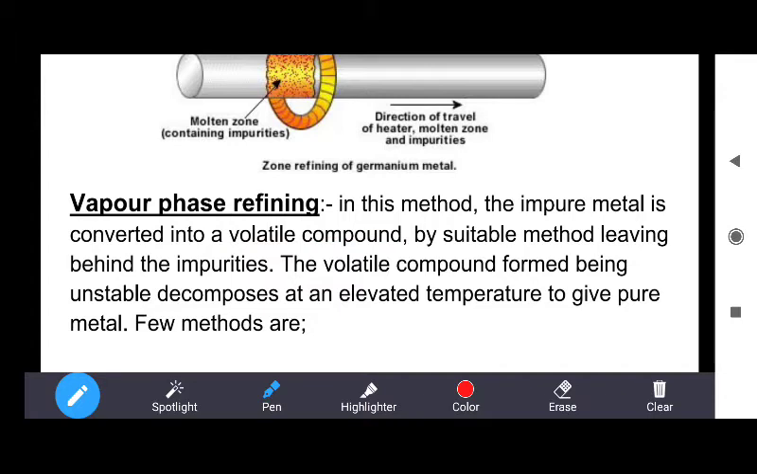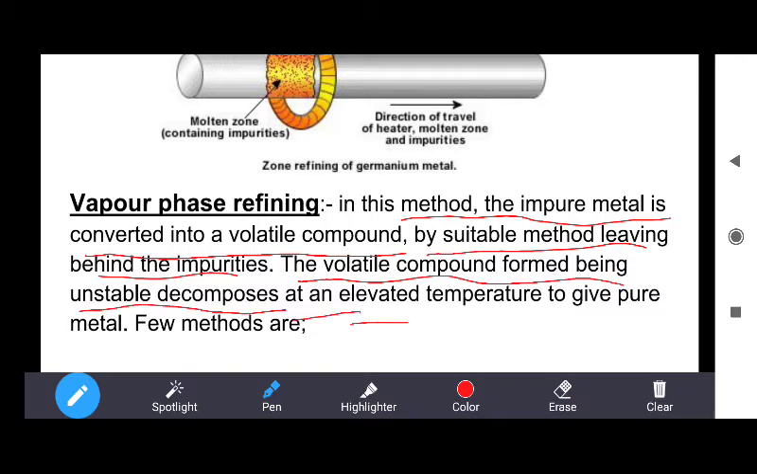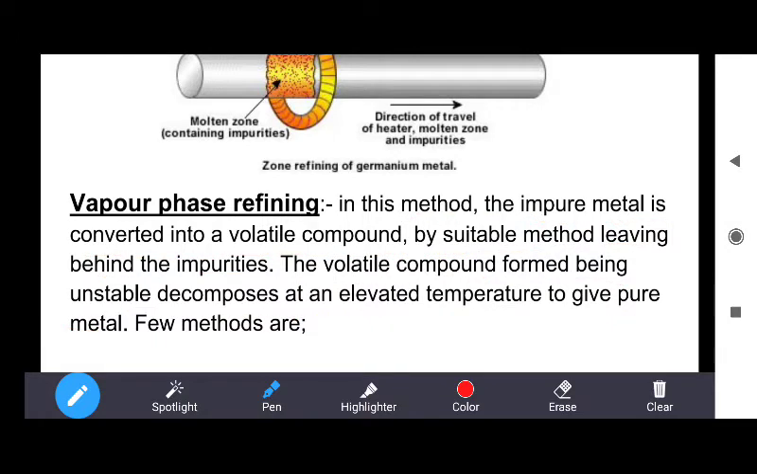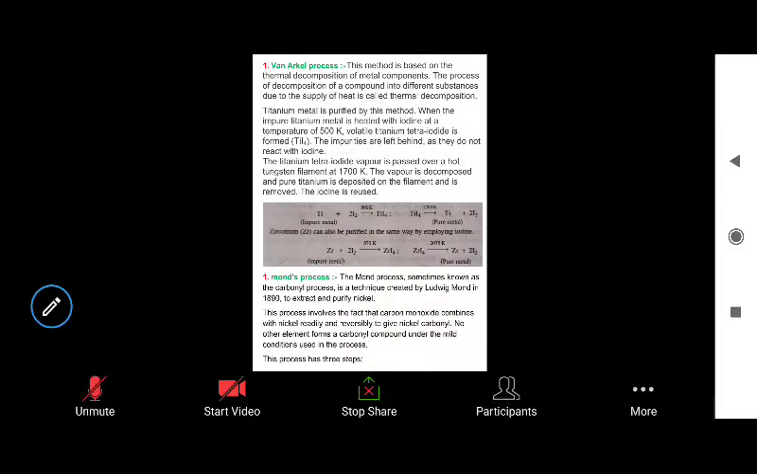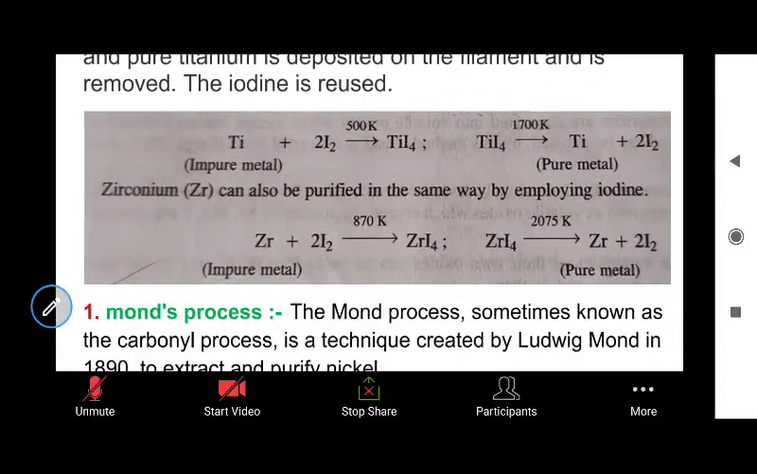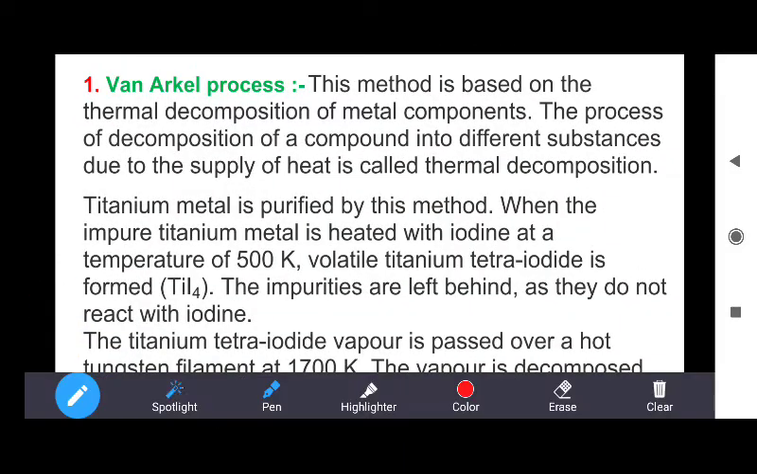So in this method, the impure metal is converted into a volatile compound by a suitable method, leaving behind the impurities. The volatile compound formed, being unstable, decomposes at an elevated temperature to give pure metal. So a few methods of vapor phase refining are very important methods. Actually, these are very important methods. The first method is the van Arkel method.